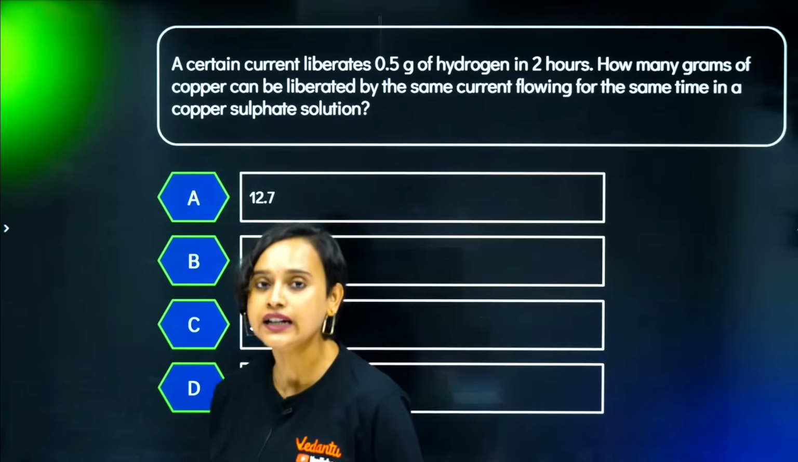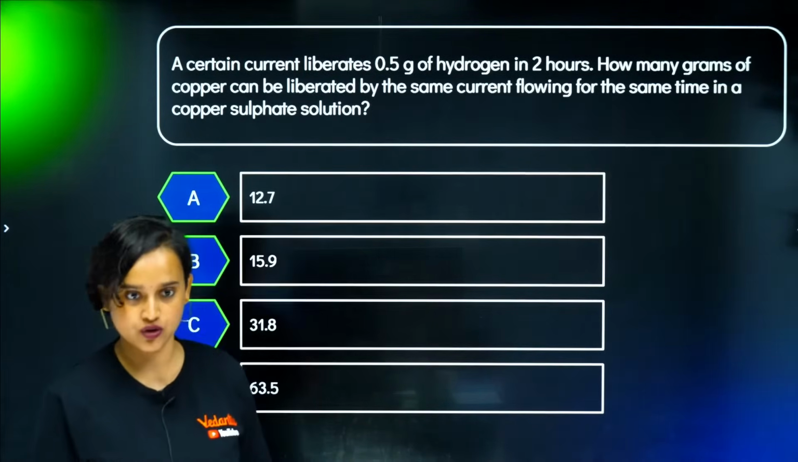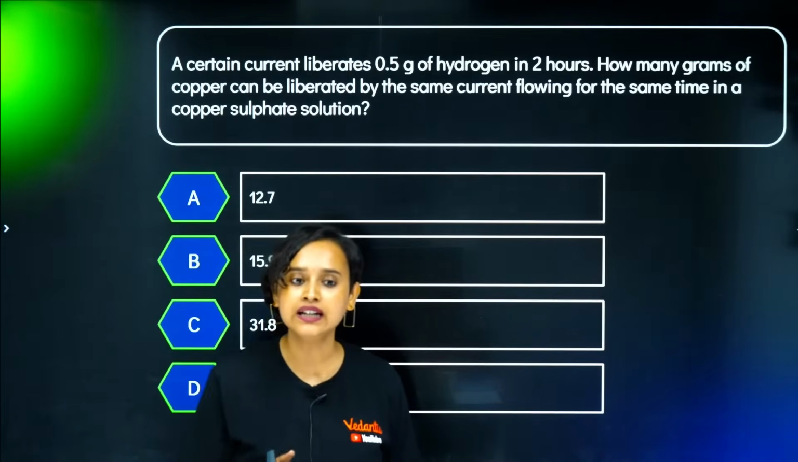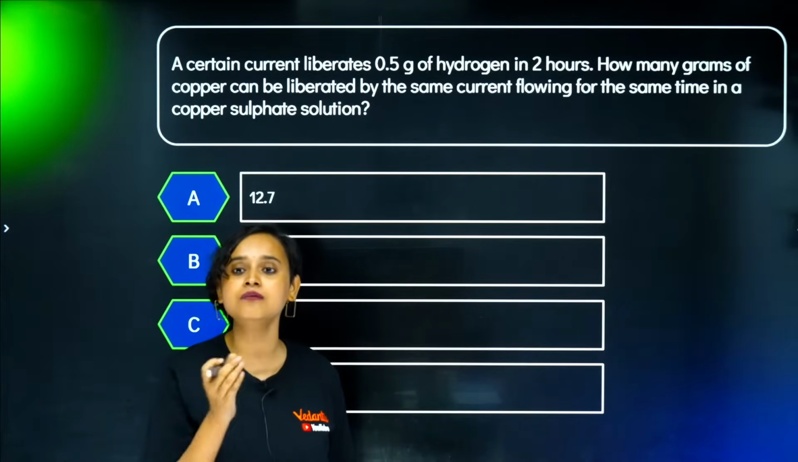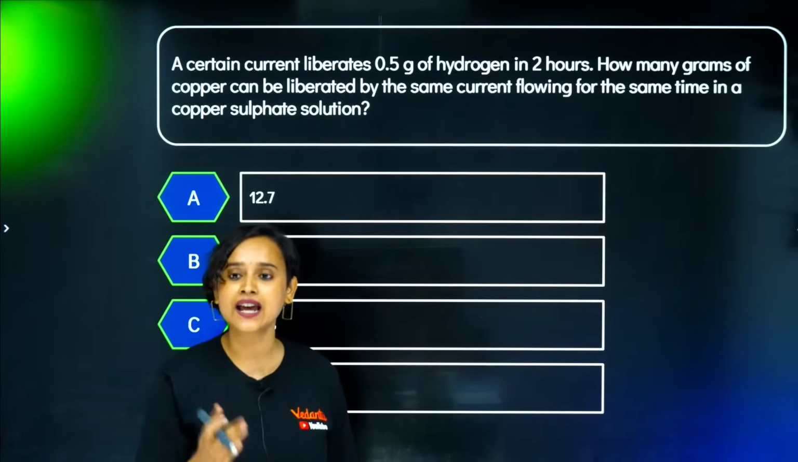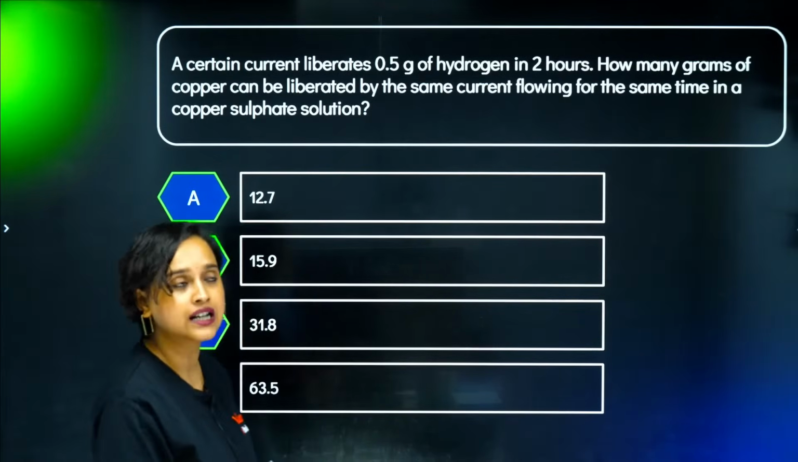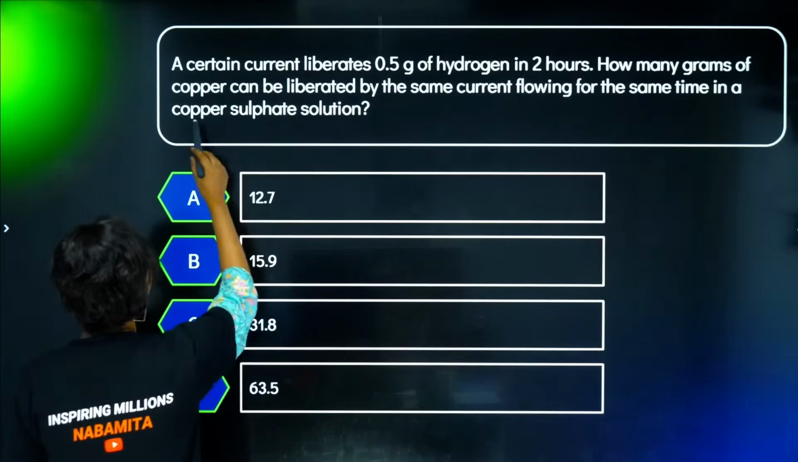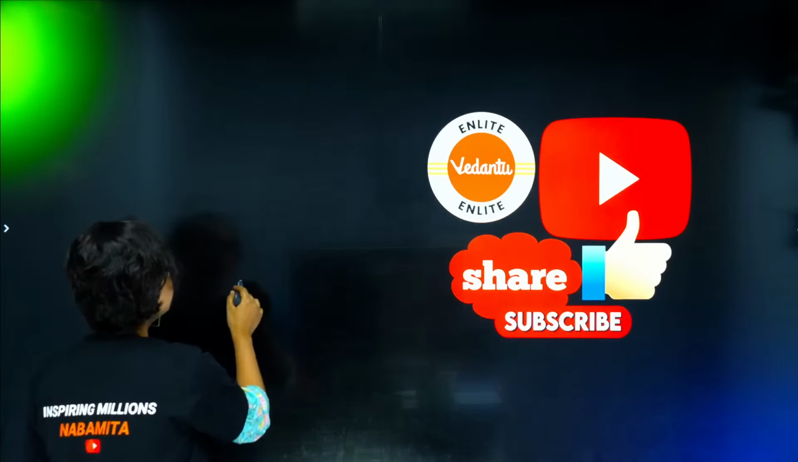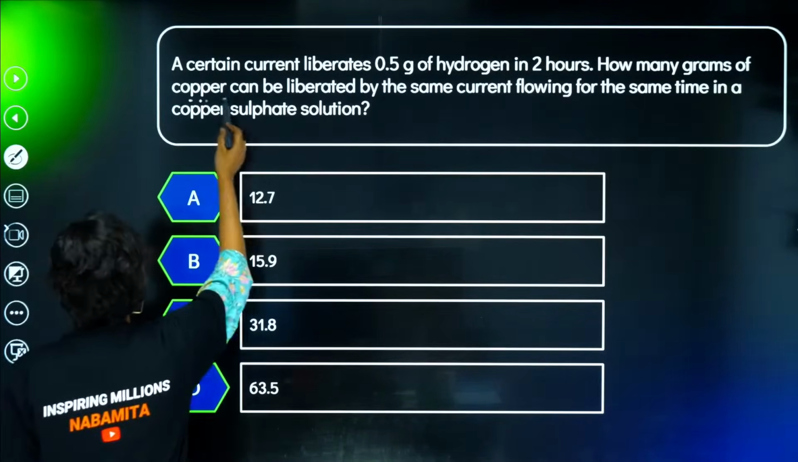So, a certain current liberates 0.5 gram of hydrogen in 2 hours, okay? How many grams of copper can be liberated by the same current flowing for the same time in copper sulfate solution? So basically what they are asking us to find out is the weight of copper, right? So how do we do it?